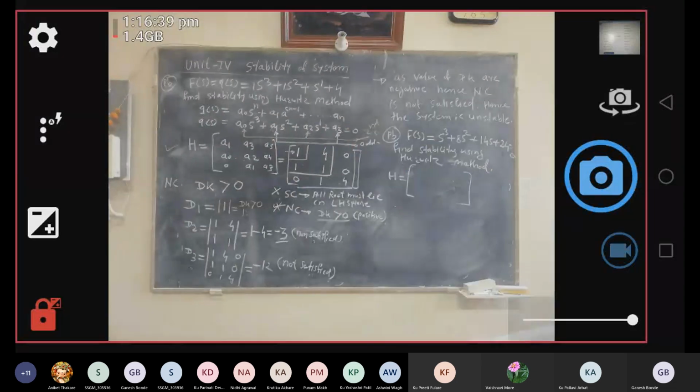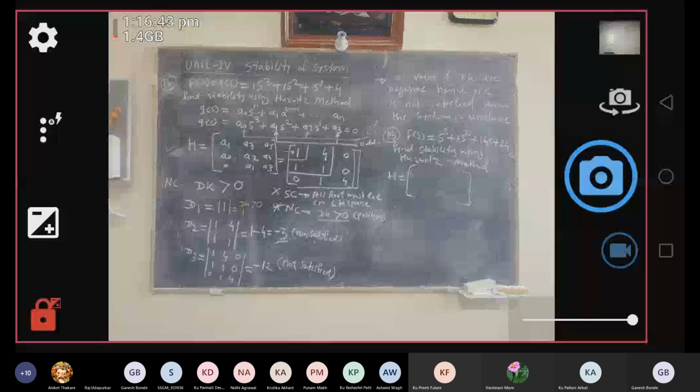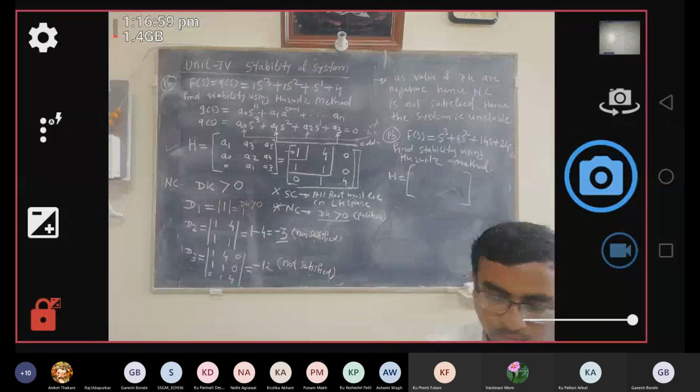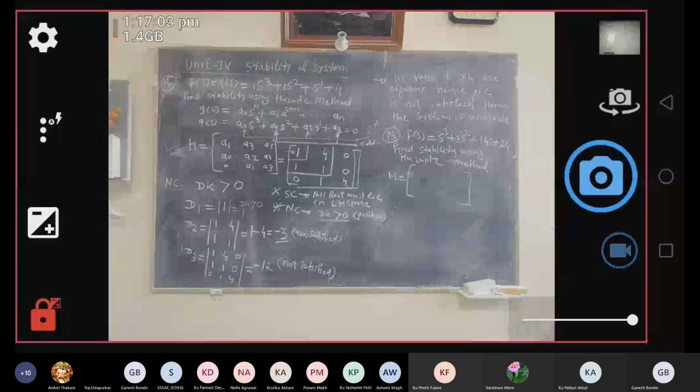Whether the given system is stable or unstable? Stable system. It is a stable system.